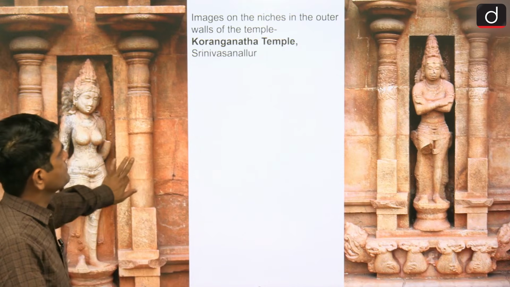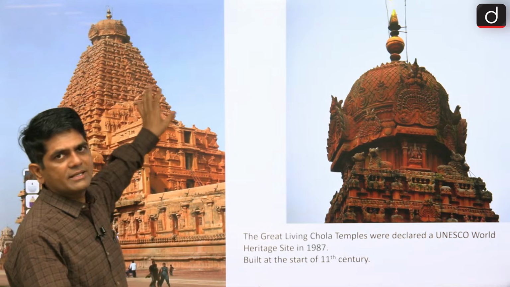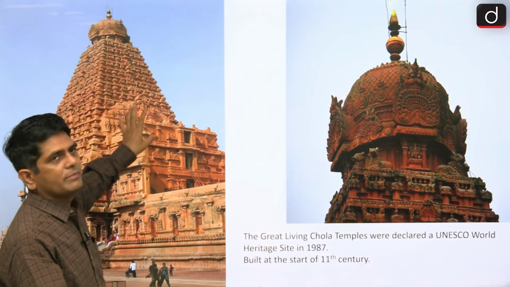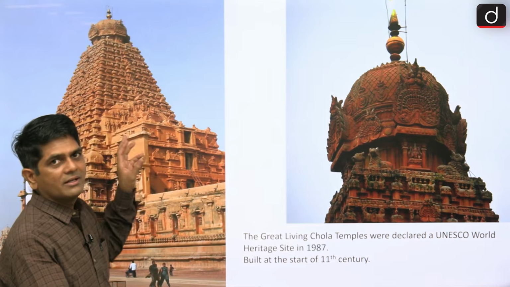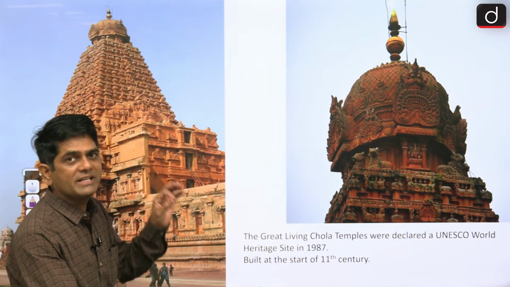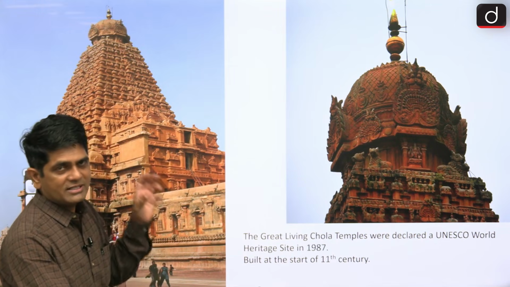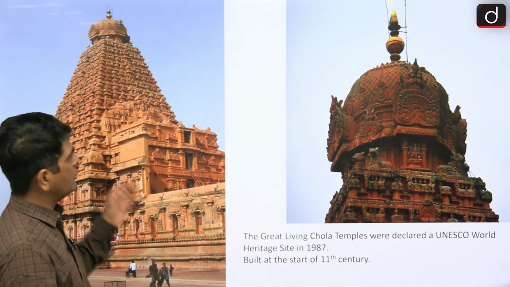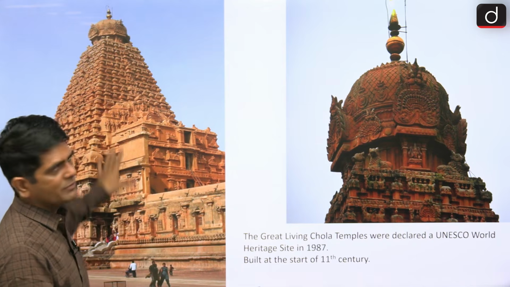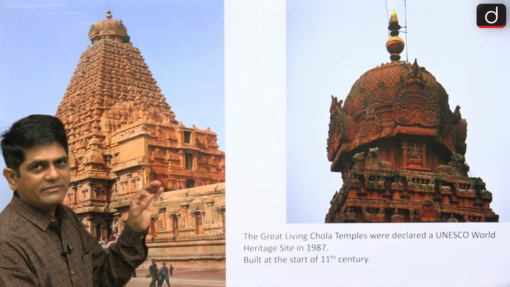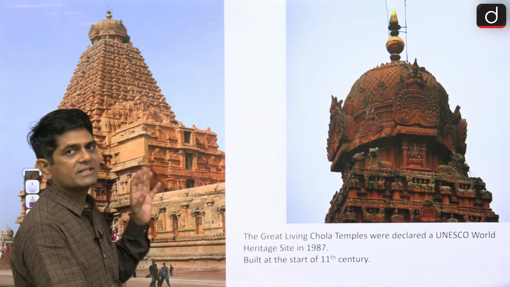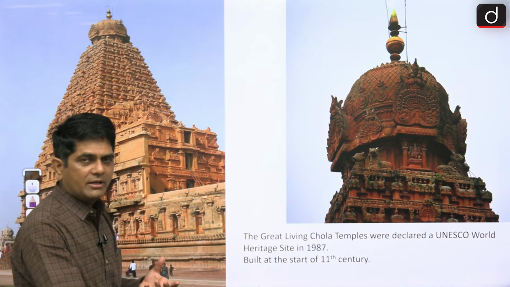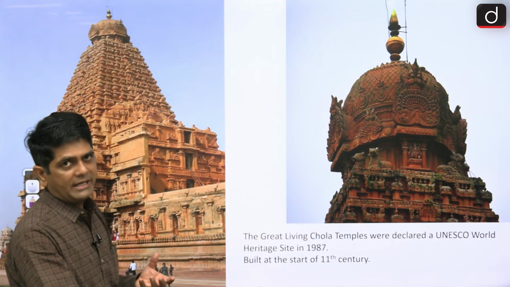Now, this is the finest example of the Dravida temple, and the name of this temple is Raj Rajeshwara temple or Brihadeshwara temple. It was built by whom? Raj Raja first. This temple has been considered the finest example, the epitome of the Dravida temple.